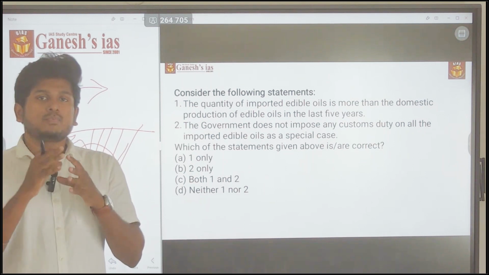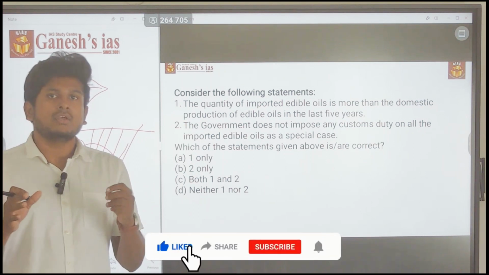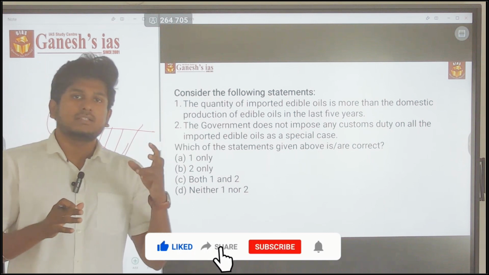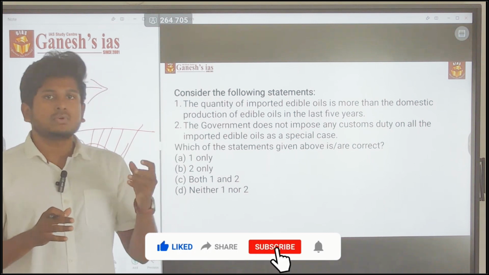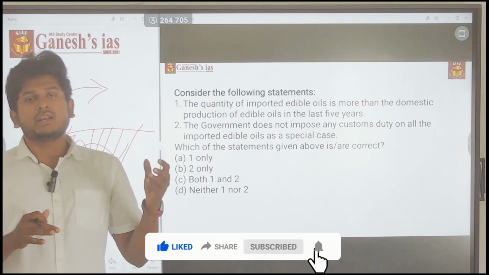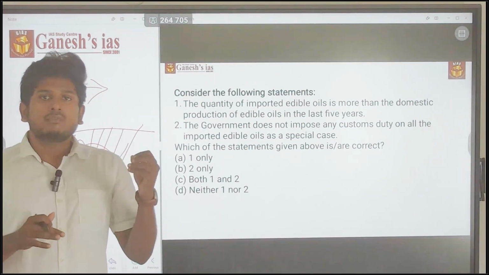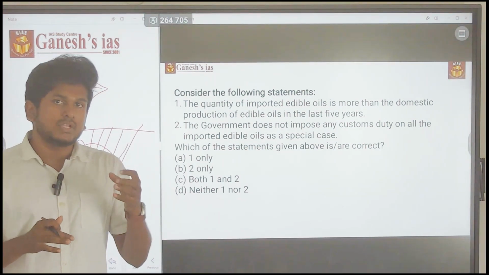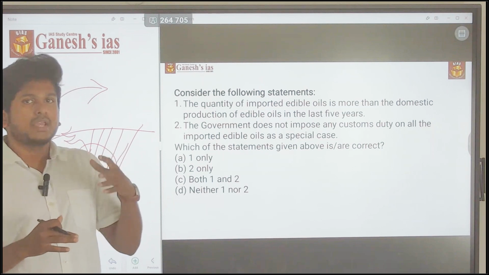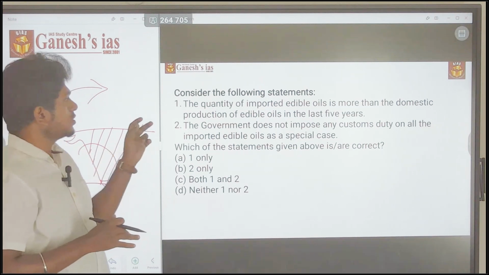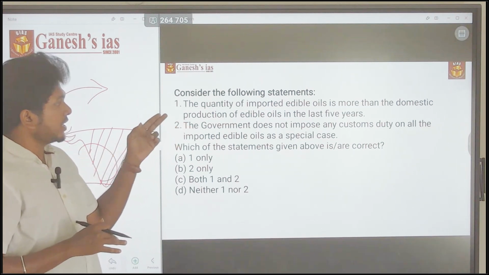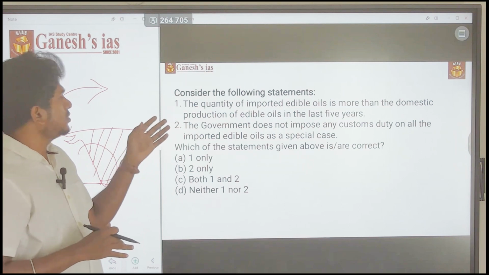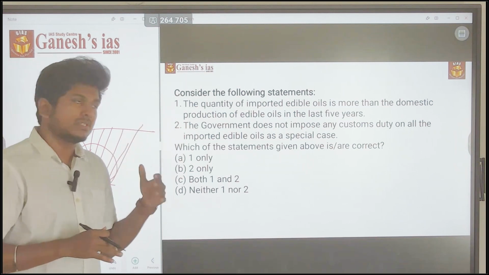If you have broad knowledge about oil seeds, the climatic conditions needed for them, and what people are consuming more, you can easily go for the answer by elimination itself. The quantity of imported edible oil is more than the domestic production. Yes, obviously it's right.